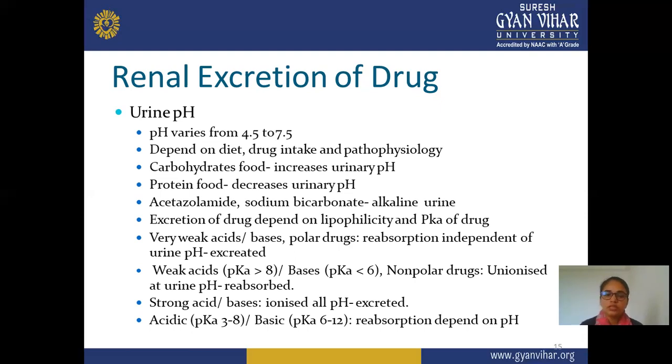Means if it's a strong acid or strong base, then it is easily excreted at all pH. Otherwise, for some weak acids or weak bases, under some conditions it can be reabsorbed. Acidic pKa is 3 to 8 and basic pKa is 6 to 12. In this range, reabsorption depends on the pH. So these are the pKa ranges for acidic and basic drugs where reabsorption depends on the pH condition.